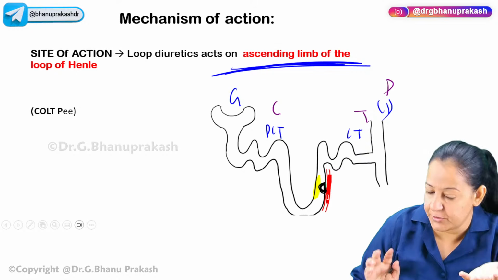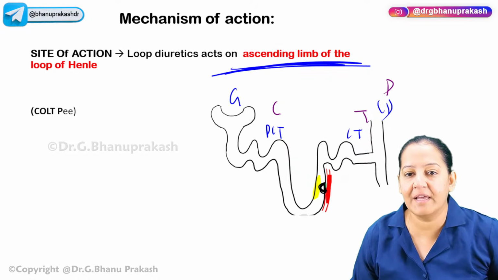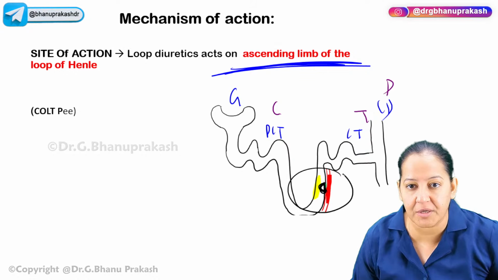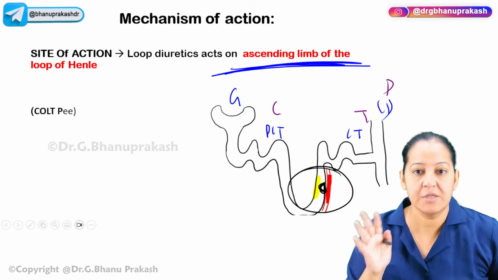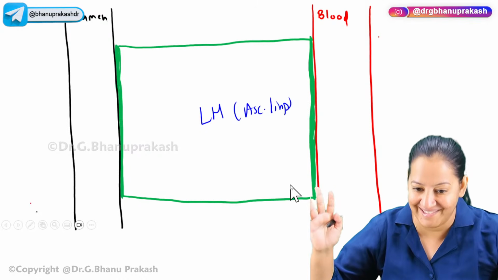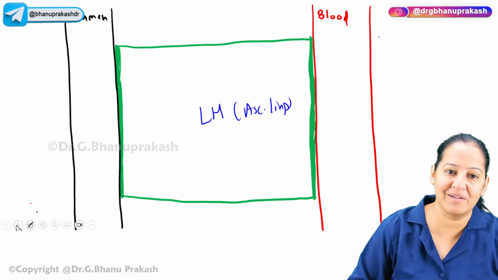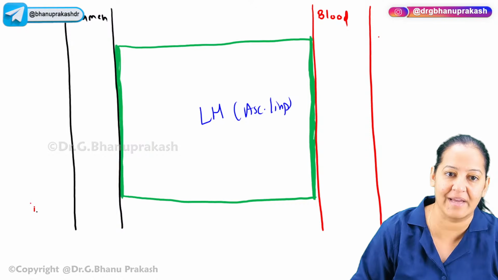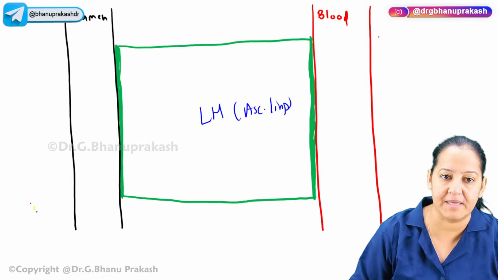On one side, there is urine. On one side, there is blood. So basically, I have zoomed out this portion on the next page. So on this page, you can see the zoom version. On one side, there is urine. You all can see this is the urine on one side, and this is the blood on the other side.